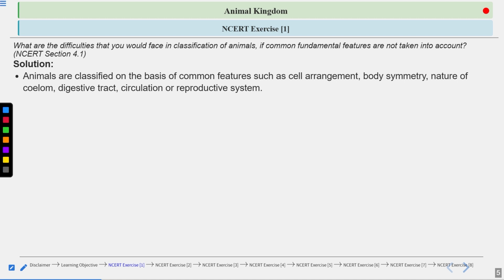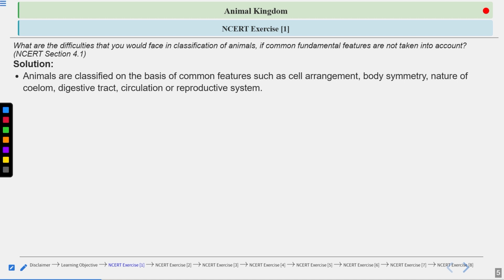Closed type of circulatory system. In closed, the blood from the heart goes to the different organs via blood vessels, and we are having three different types of blood vessels: arteries, veins, and capillaries, right? And we have seen the reproductive system also.